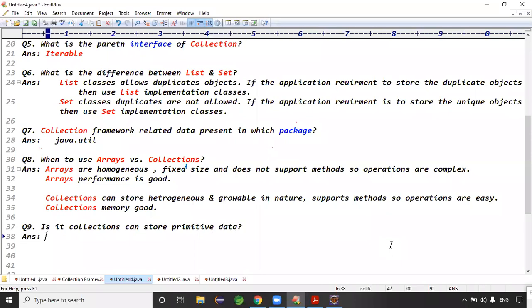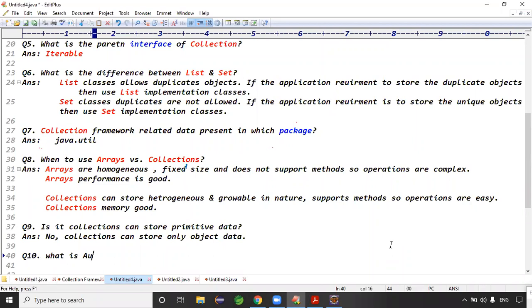Guys, can the collection framework store primitive data? No, right? Collections can store only object data, right? Object data.